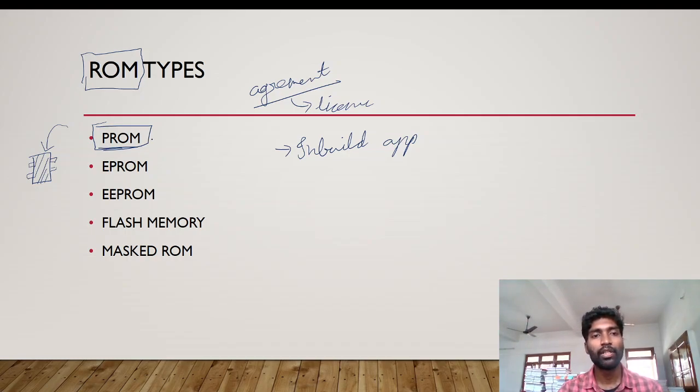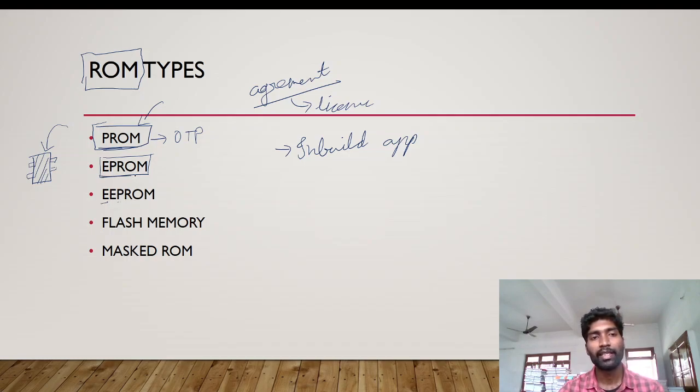We may say OTP, one time programmable. While manufacturing, they will install the software. They will write the program with the help of ultraviolet rays and so on. This is only one time programmable. OTP we may say. Sorry, PROM means programmable read only memory. Next one is EPROM, erasable programmable read only memory. After that, EEPROM, electrically erasable programmable read only memory.